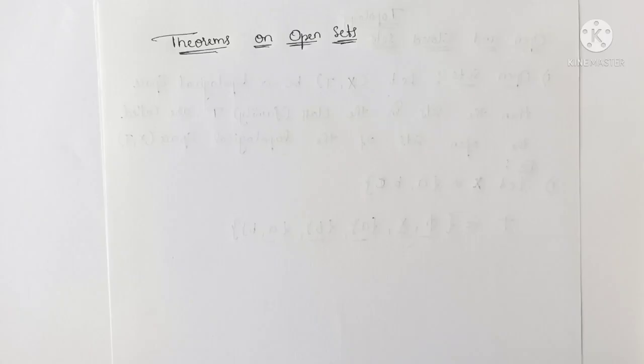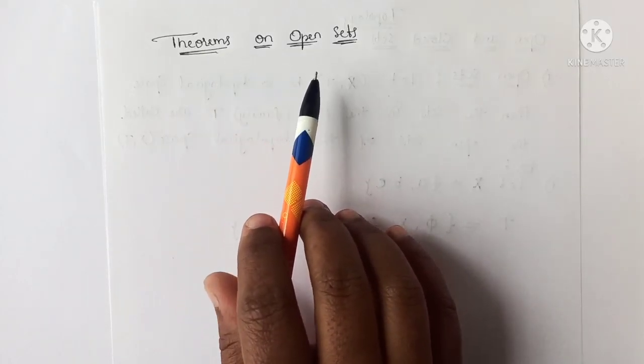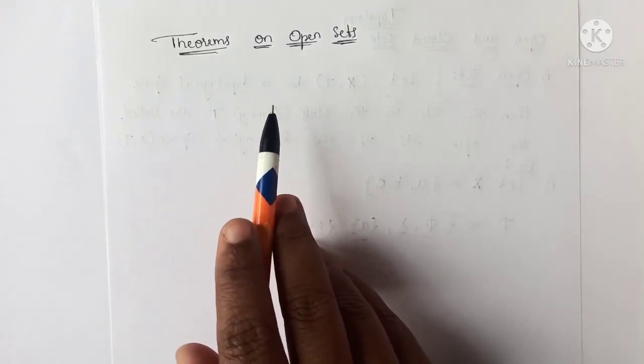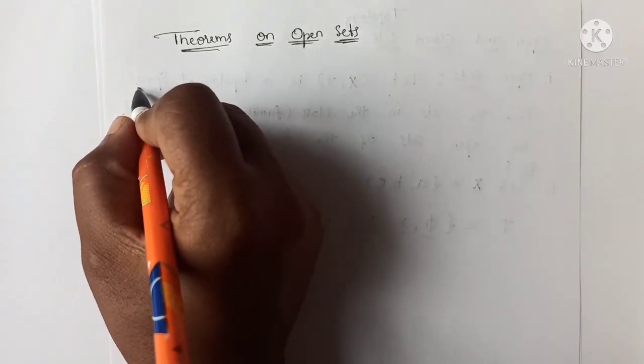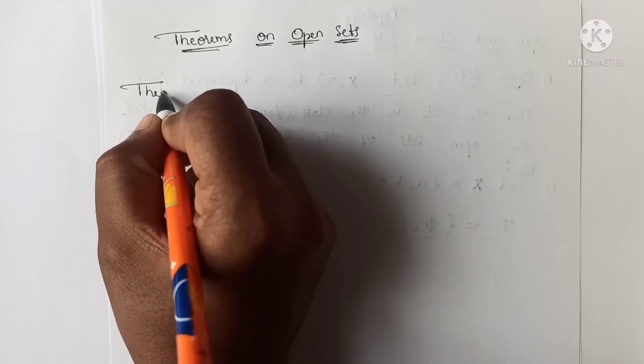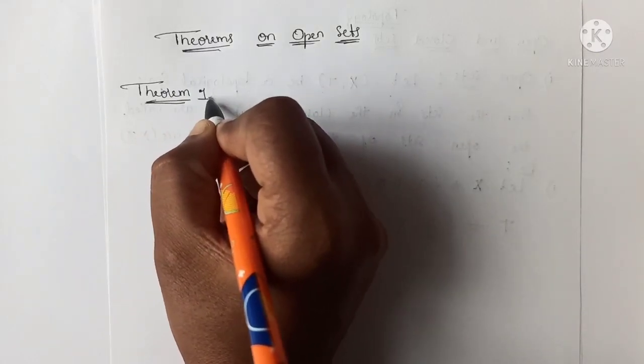Okay, we have theorems on open sets. In this we have two theorems on the open set. Let's see them one by one. First theorem, or you can call these properties of open sets also.